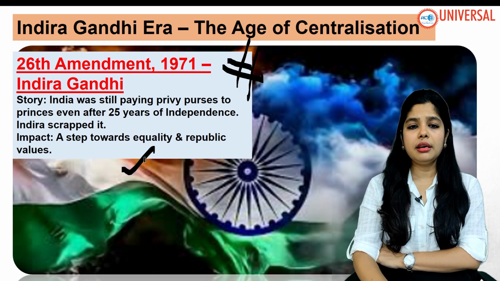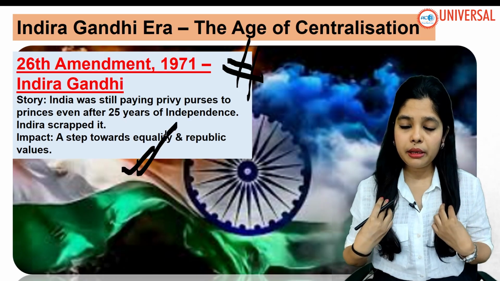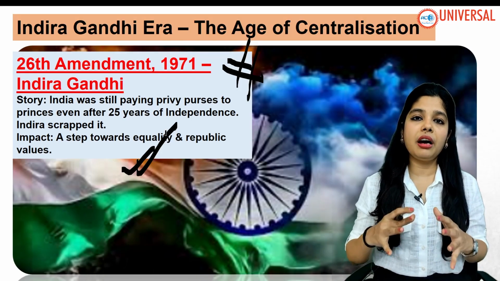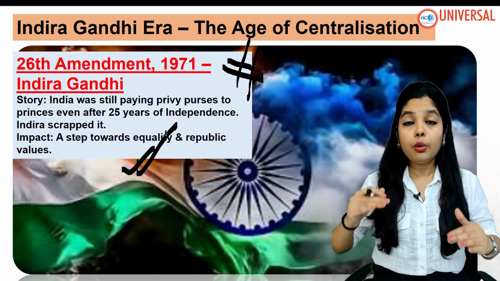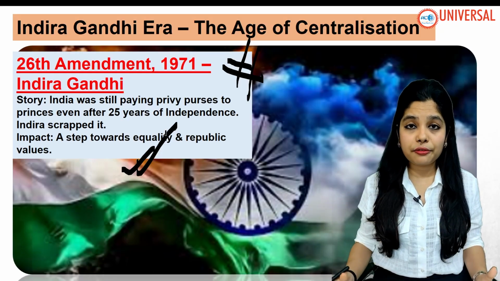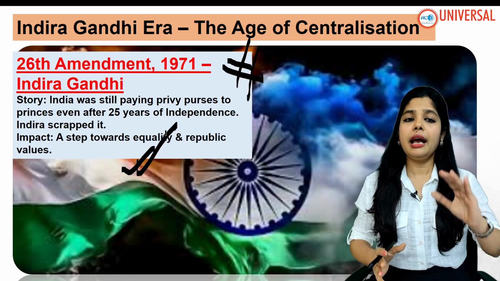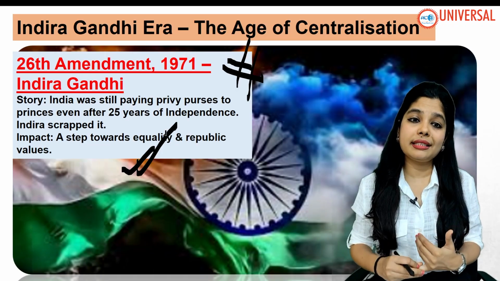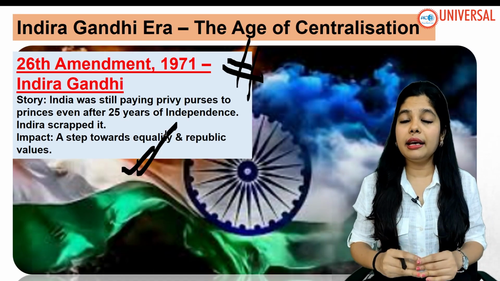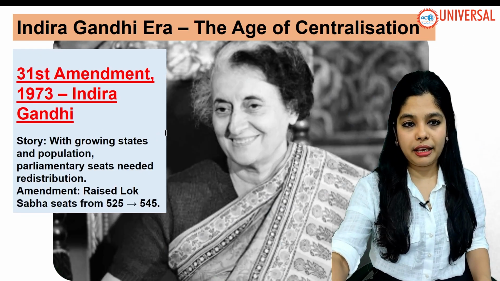What are the equality and republic values, students? See, there are people like princes, but in India, when we are treating everyone alike, why should we treat the prince differently? We should not treat them differently, and thus the 26th Amendment removed the paying of privy purses to the princes and scrapped it, to have more equality and republic values.